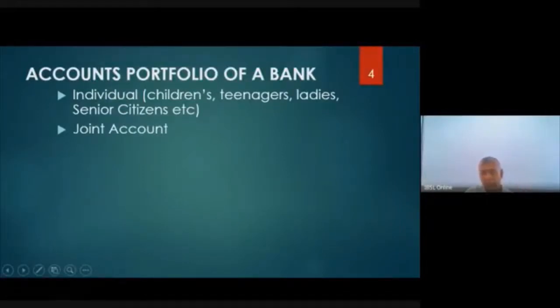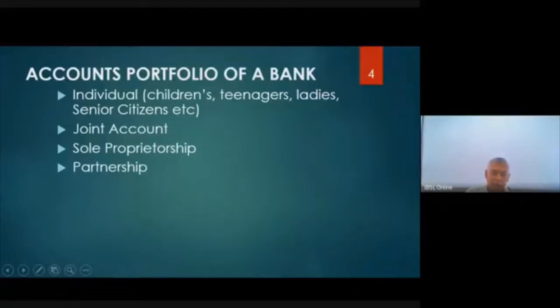In a joint account, there can be more than one person, right? There could be two persons or 3 persons. Then sole proprietorship. A person who does business on his own, right? That business is called a sole proprietorship. Only one person here.